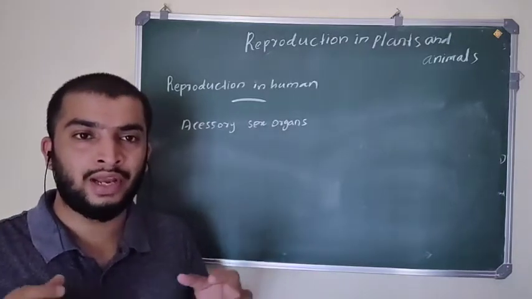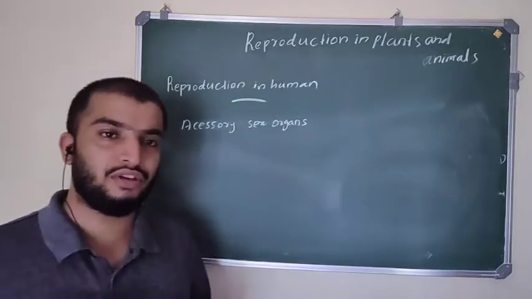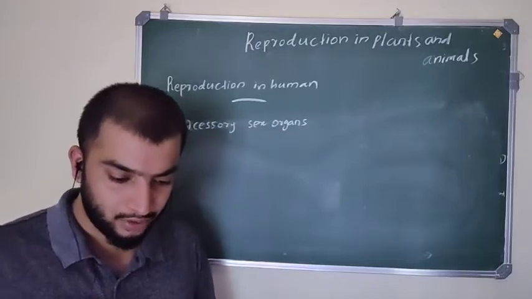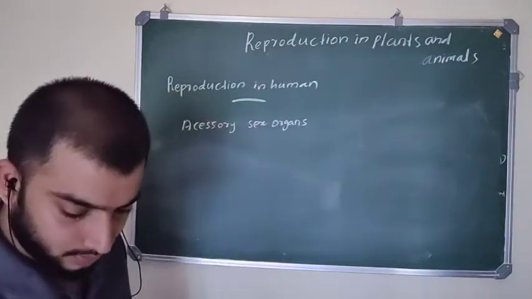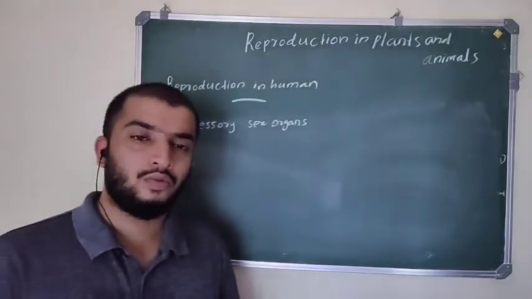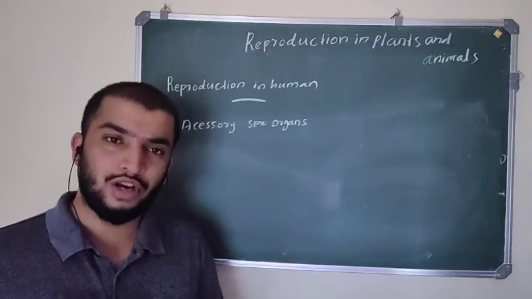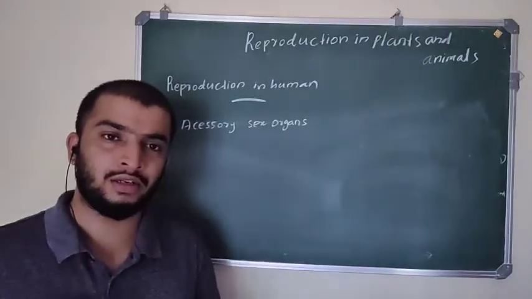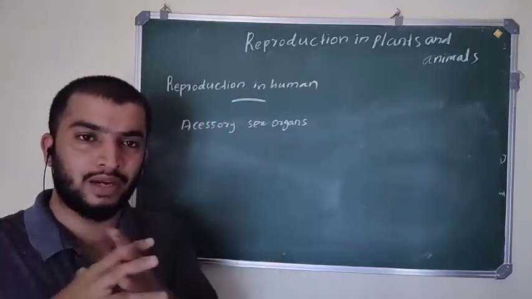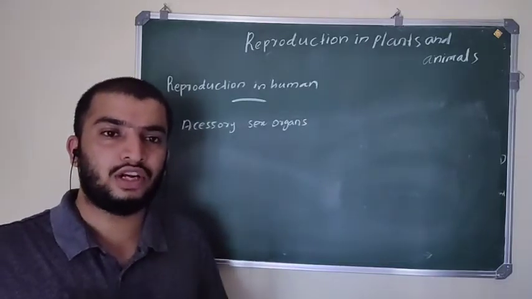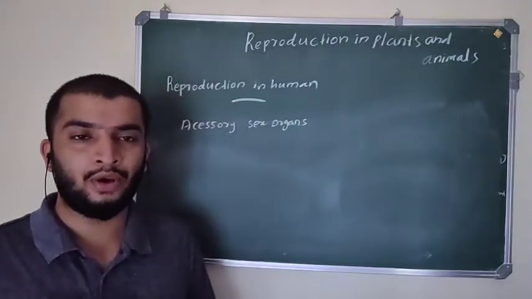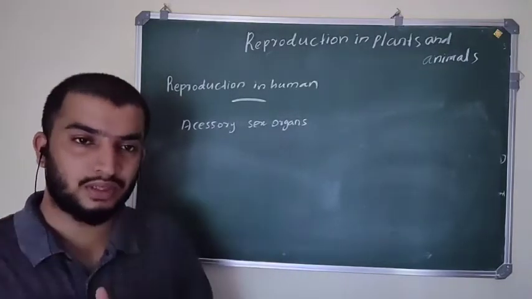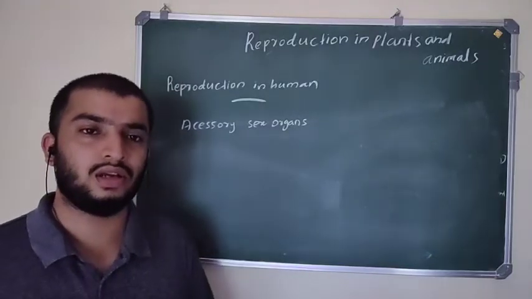Fertilization means fusion of the male and female gamete, and division of the fertilized egg to form an embryo, and also pregnancy, and finally childbirth. All these accessory sex organs are involved.